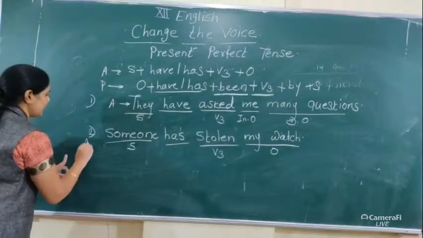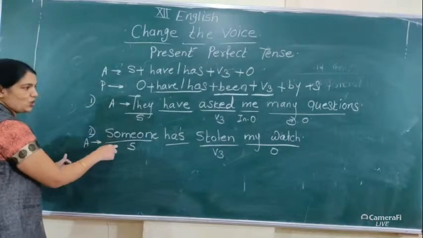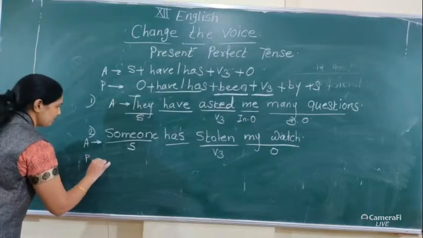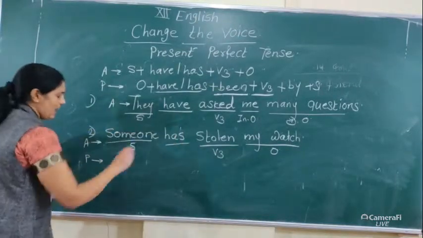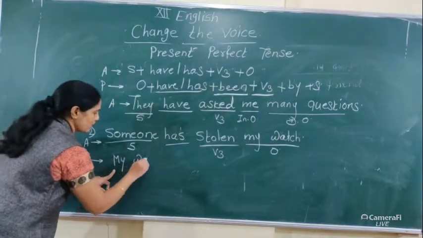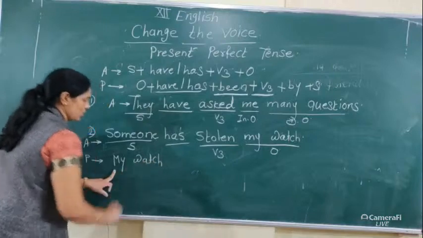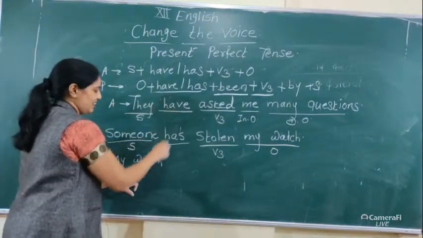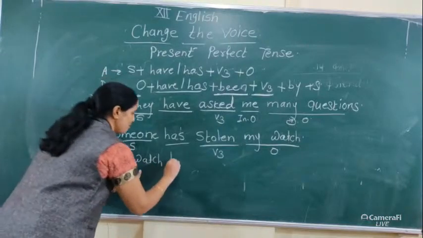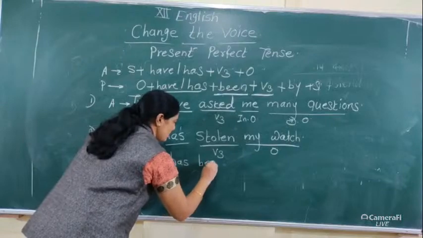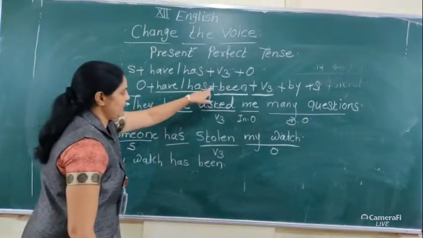Here the sentence is in active voice. Then passive voice: the object, my watch, comes into the place of the subject. Have or has: here it's singular, that's why we use has. Then we use been: has been.